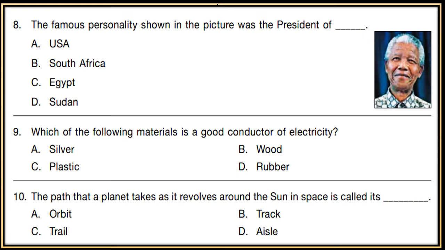Question 9. Which of the following materials is a good conductor of electricity? Now which material is a good conductor of electricity? A. Silver, B. Wood, C. Plastic, D. Rubber. So science is generally asked in the IGKO paper, so be prepared for that. Question 10th. The path that a planet takes as it revolves around the sun in space is called its A. Orbit, B. Track, C. Trail, D. Axle.